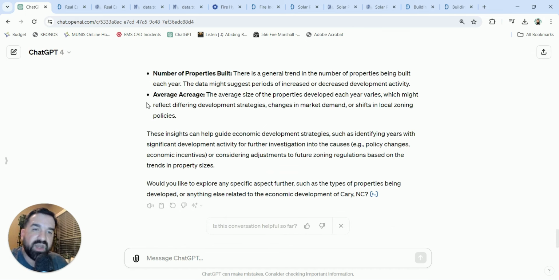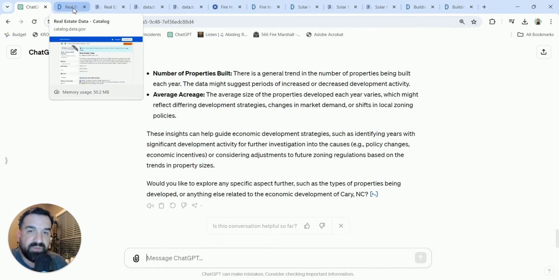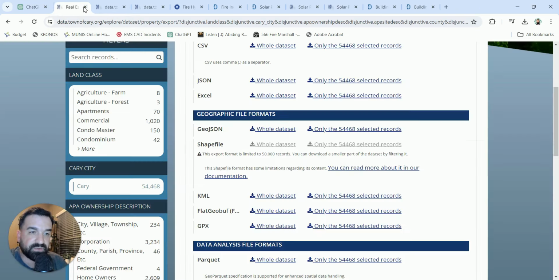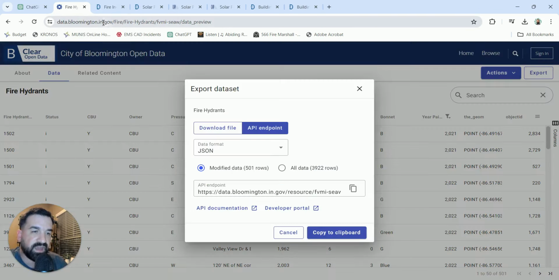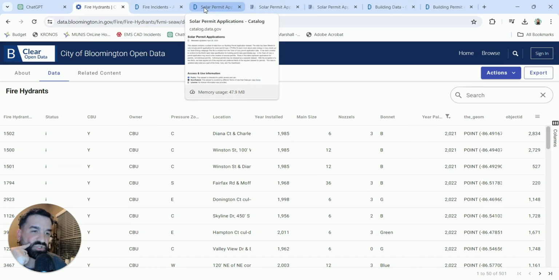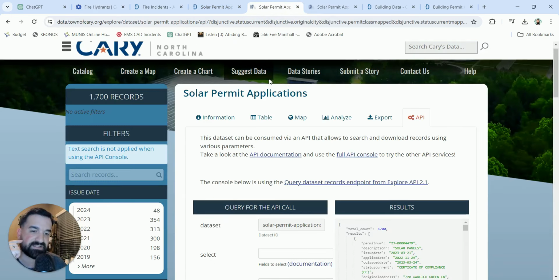So let's go ahead and do another one. We talked here about real estate. Let's do another example. So I'm going to close this off. And let's now look at, instead of fire hydrants, let's go over to solar permits, right? Still the city of Cary, North Carolina, but let's look at some solar permits here.